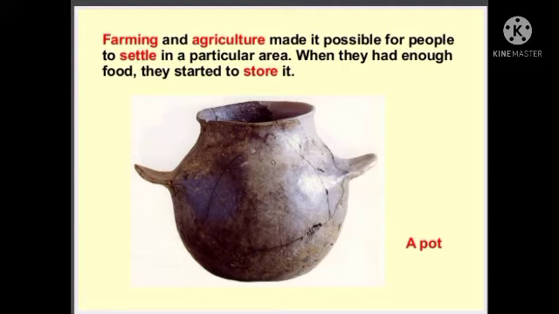So farming and agriculture made it possible for people to settle near the river bank, in a particular area, where it is very possible to make a farm. After that, they had enough food. So where would they store that food? They needed to store it in some other place. So for that they used the pot. They used pots to store their food or whatever extra they had. So this is called a pot.